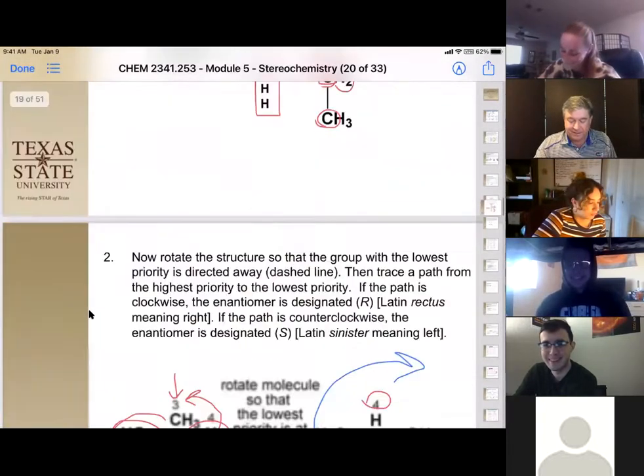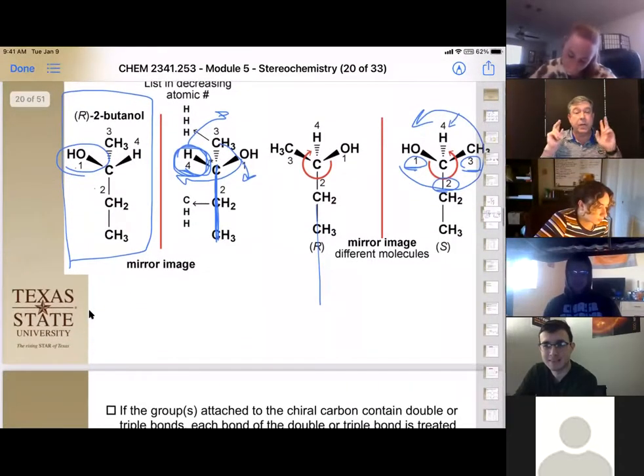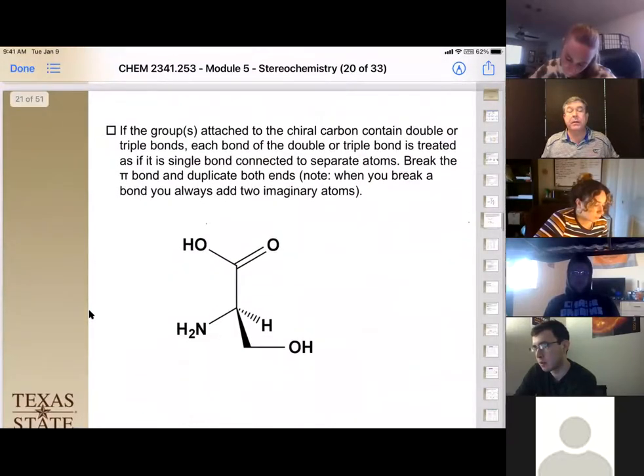Okay. All right, so those are our rules. Those are 2 ways to do our assignment. And let's do our last rule for assignment, which is the double bond rule. So let's look at this compound here.